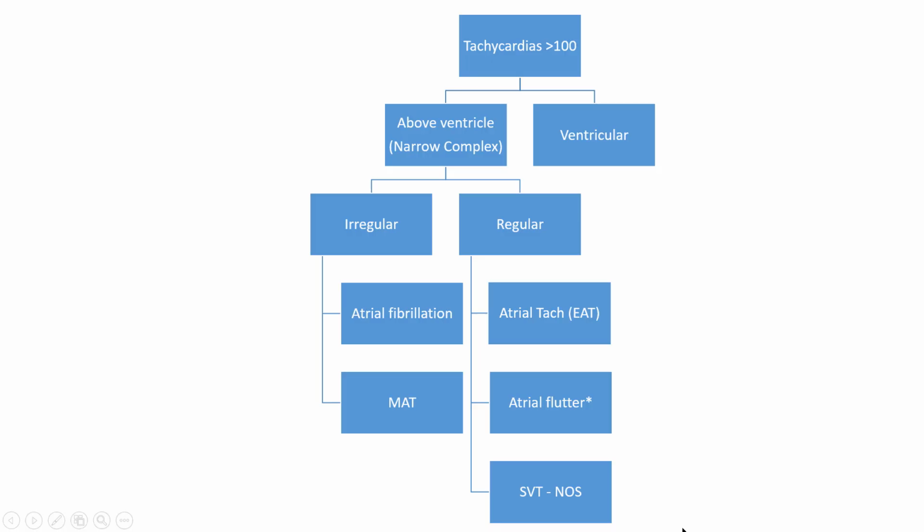We broke them down into irregular and regular tachycardias that come from above the ventricles, and we've just covered atrial tachycardia, atrial flutter, and then SVT, both the nodal kind, which is more common and mostly responsible for paroxysmal supraventricular tachycardias, and then the AV reentry kind, which is more rare, thankfully, more difficult to manage, and can be associated with syndromes like WPW and its subsequent orthodromic or antidromic tachycardias. And what comes next, we're going to start working on the irregular manifestations of tachycardias that come from above the ventricles.